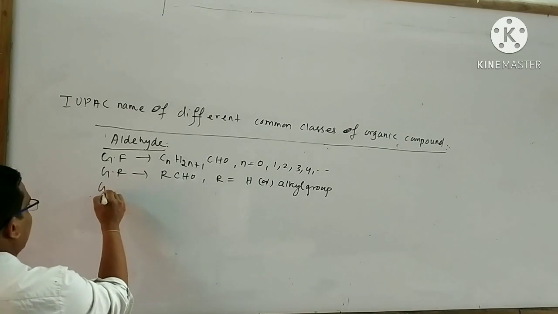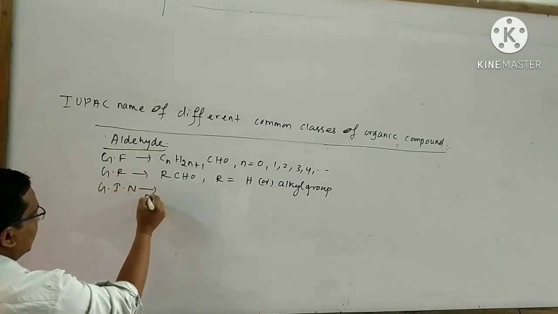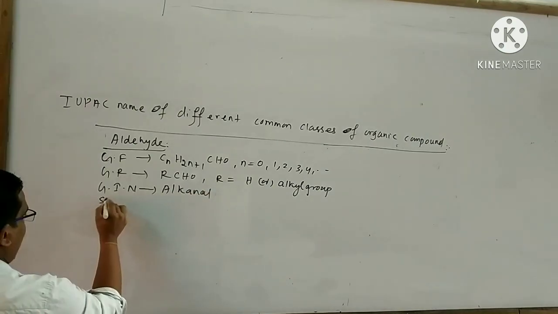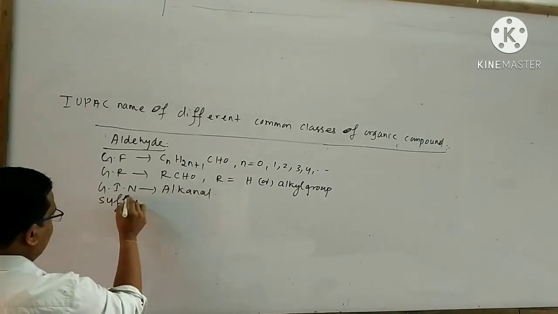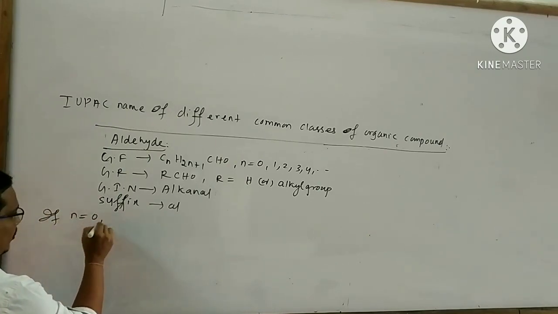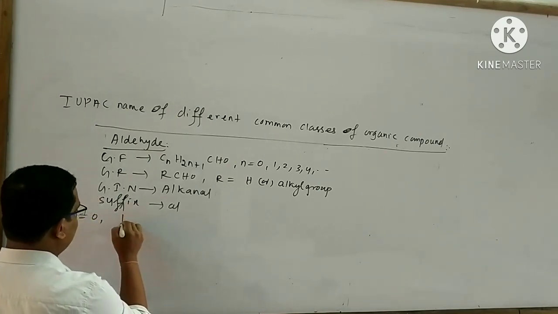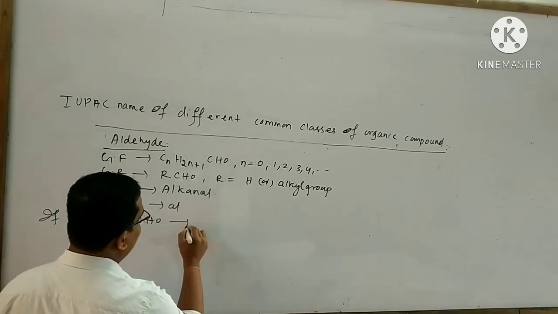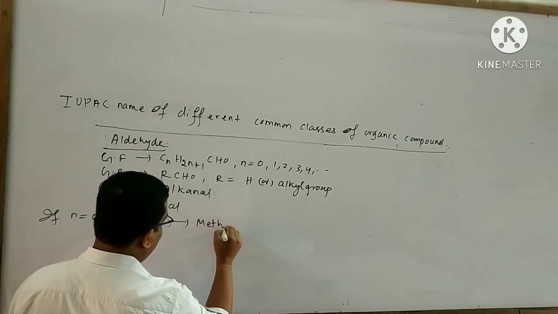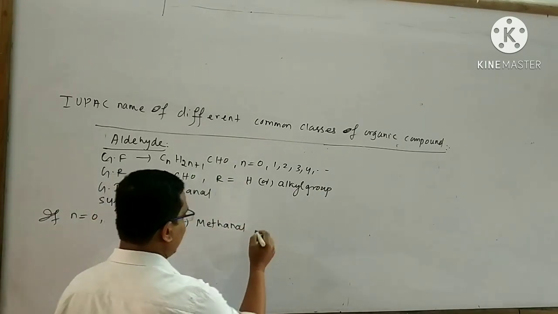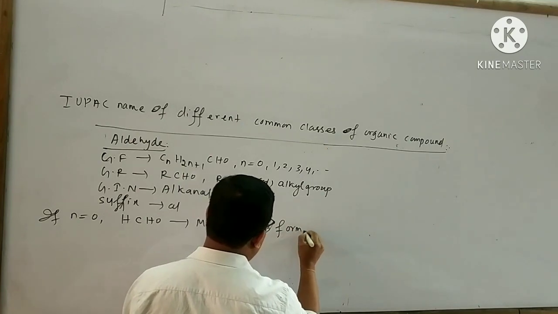The general IUPAC name is alkanal. The suffix is al. If n equals 0, then the aldehyde is HCHO. The IUPAC name of this aldehyde is methanal. It also has a special common name, formaldehyde.